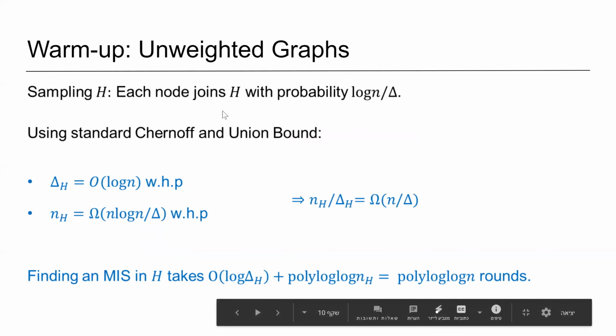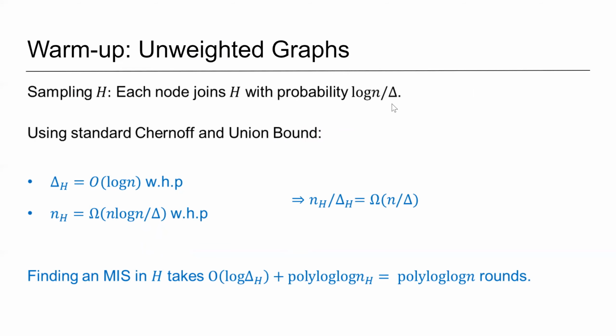How can we find such a graph? So in unweighted graphs, it suffices to sample each node with probability log n over delta. And let's assume that delta is much, much larger than log n. Otherwise, we don't need to sparsify anything. So by this sampling and by using standard Chernoff and union bound arguments, you can prove that delta H is O of log n and NH is omega of n log n over delta with high probability.